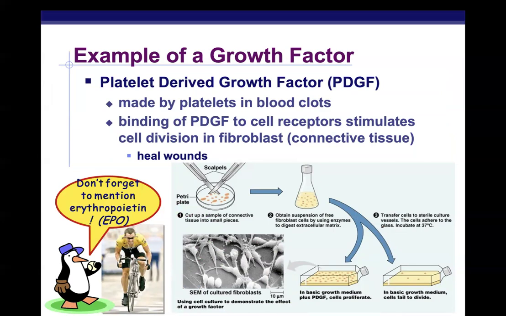So when there is an injury or a tear in a blood vessel, platelets will start to release platelet-derived growth factor, which will stimulate cell division in fibroblasts and connective tissue to start to heal the wounds. So the release of this platelet-derived growth factor will cause new cell division in fibroblasts and allow connective tissue to start to grow and to heal the injured area.